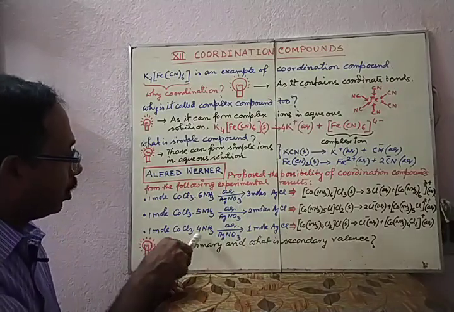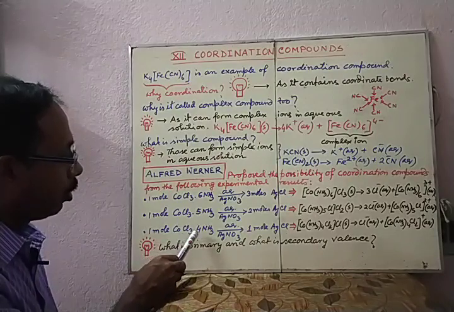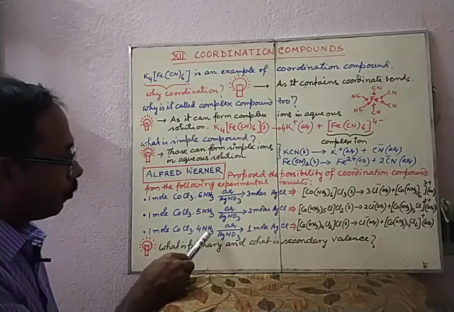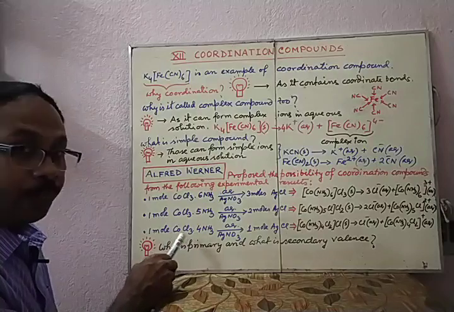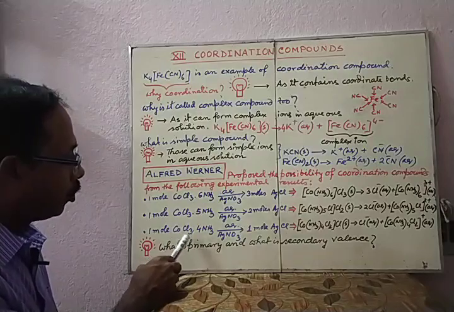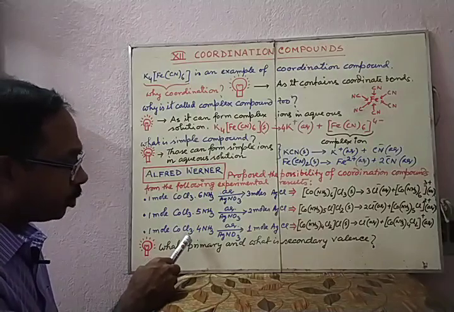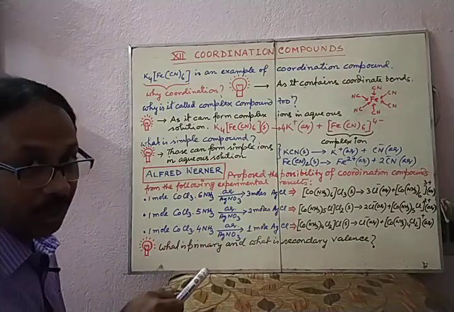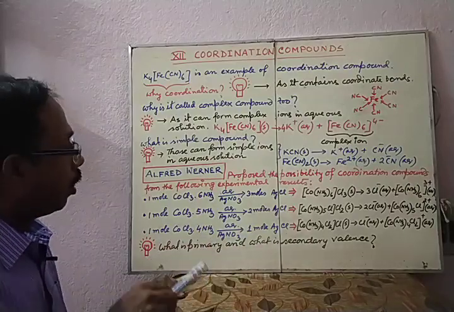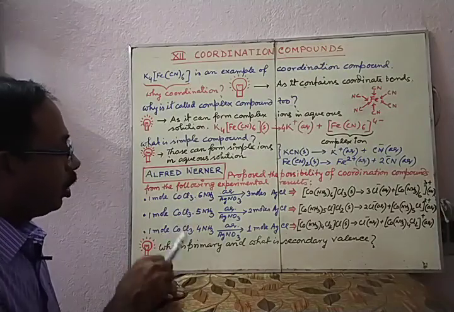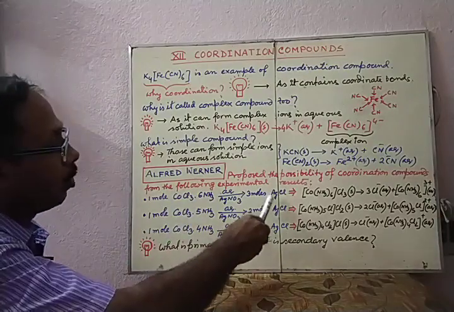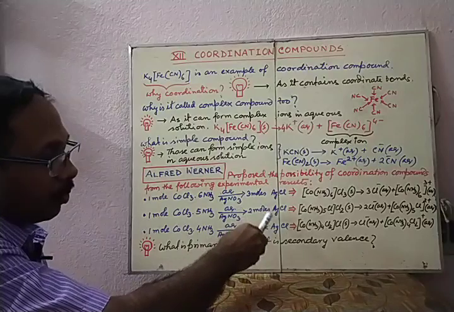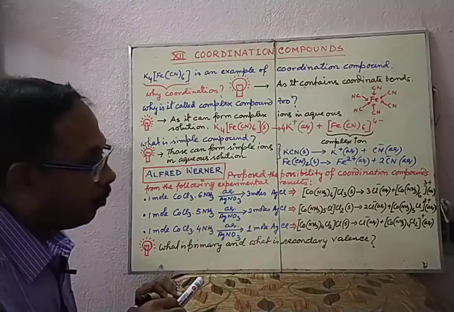But when this compound contains 4 moles of NH3 in 1 mole of this cobalt chloride, which contains 3 Cl atoms, also when treated with excess silver nitrate, it forms only 1 mole of AgCl precipitate. Now all these compounds have 3 Cl atoms, but the moles of AgCl formed are different.